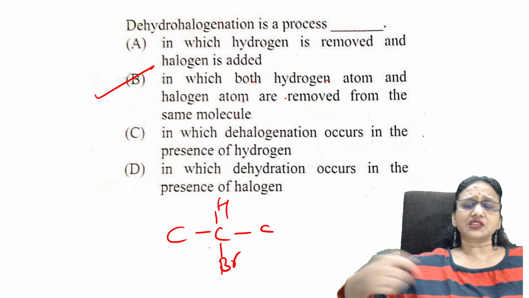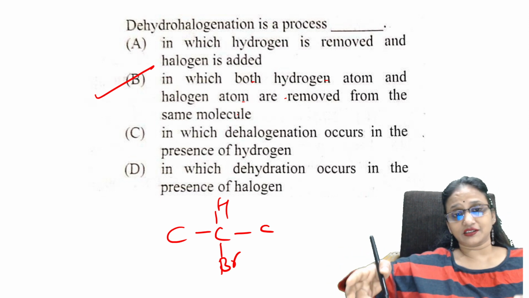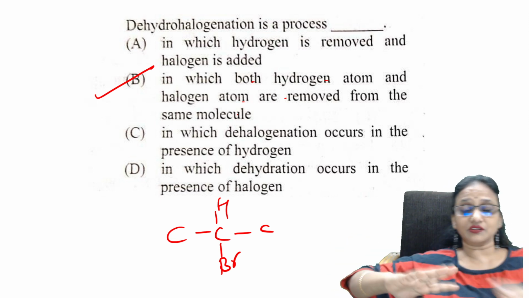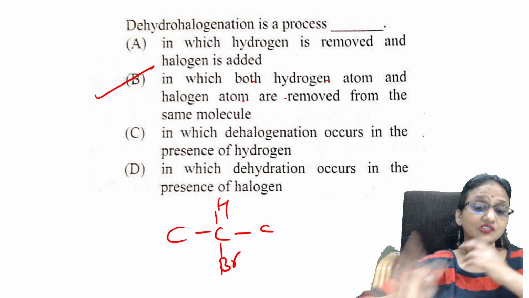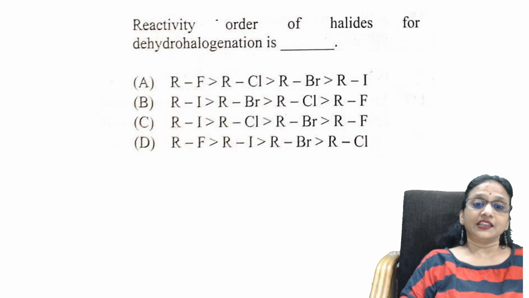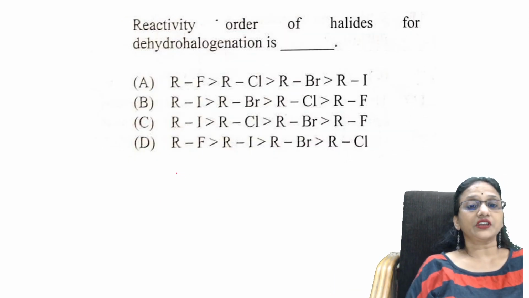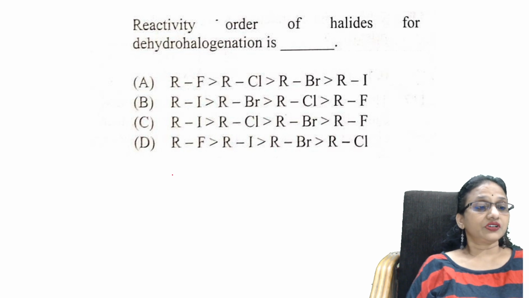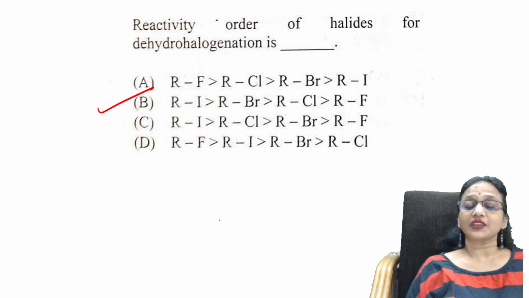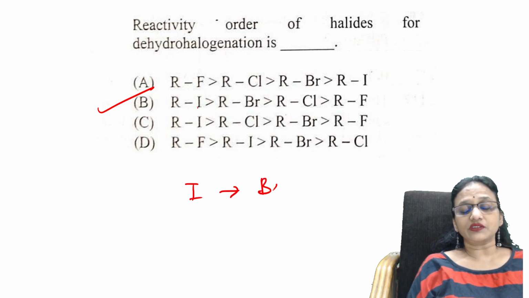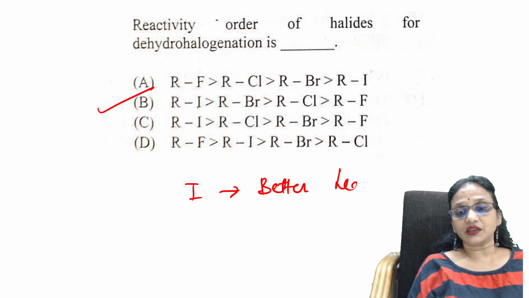Next, reactivity order of halides for dehydrohalogenation is, yes, the option is B. Larger the size, iodine is a better leaving group. That's the reason.